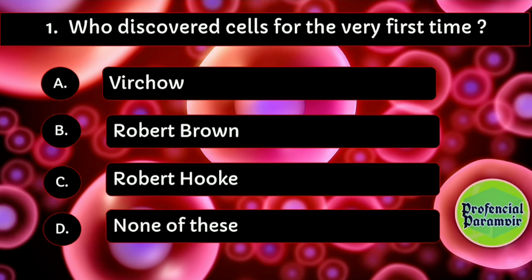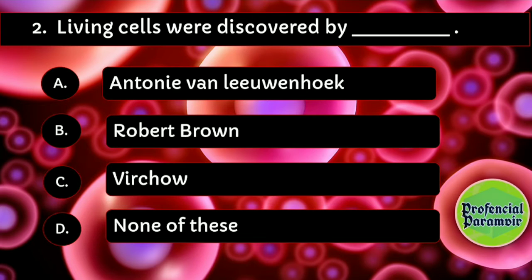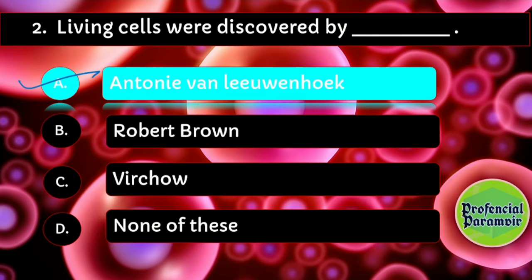Who discovered cells for the very first time? Virchow, Robert Brown, Robert Hooke, or none of these? The right answer is Robert Hooke discovered cells for the very first time. Second question. Living cells were first discovered by Anthony van Leeuwenhoek, Robert Brown, Virchow, none of these. Guys, here they are asking living cells. Living cells were discovered by Anthony van Leeuwenhoek.